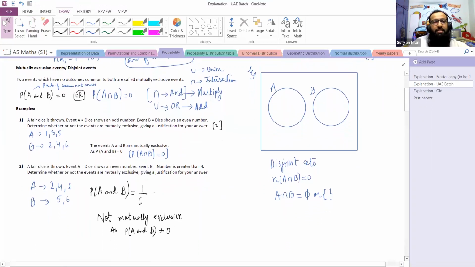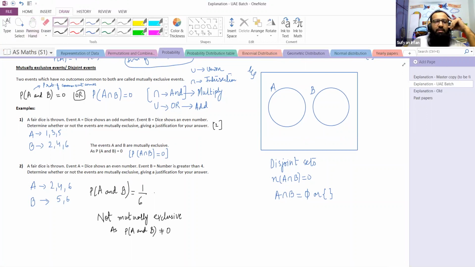Let's move on to the second example. A fair dice is thrown. Event A, dice shows an even number. Event B, the number is greater than 4. Now, outcomes in event A are 2, 4, 6. And outcomes in event B, greater than 4, are 5 and 6.